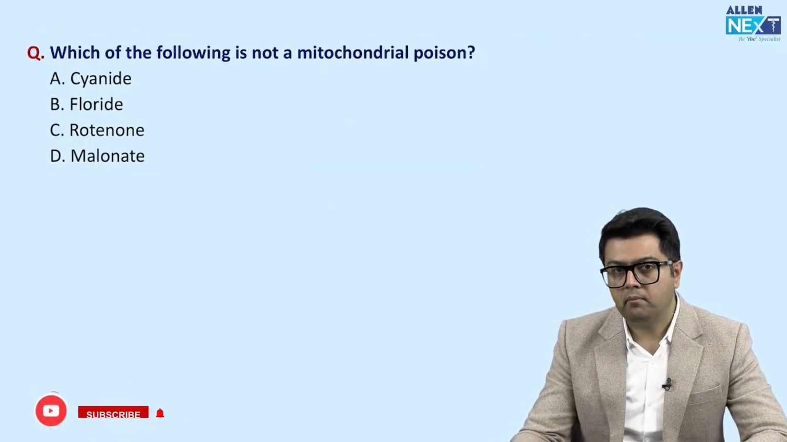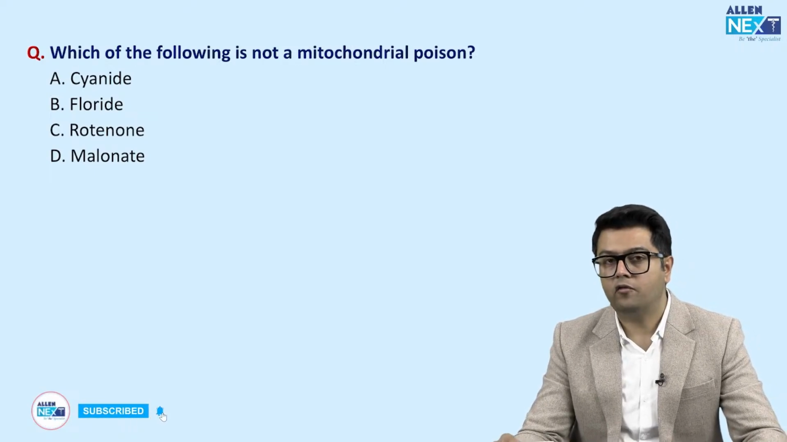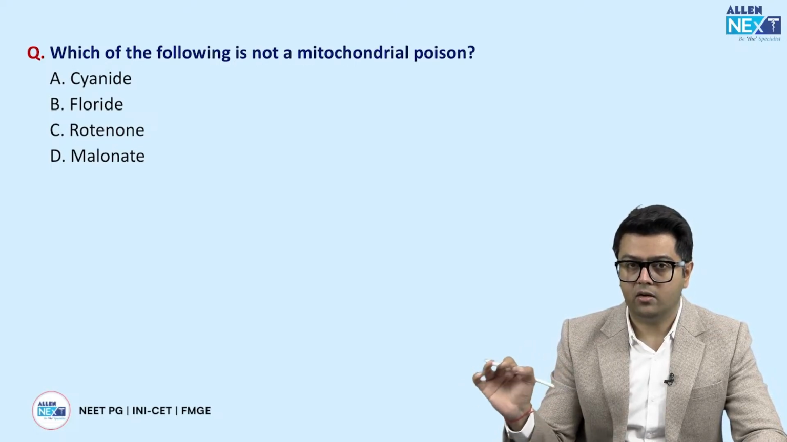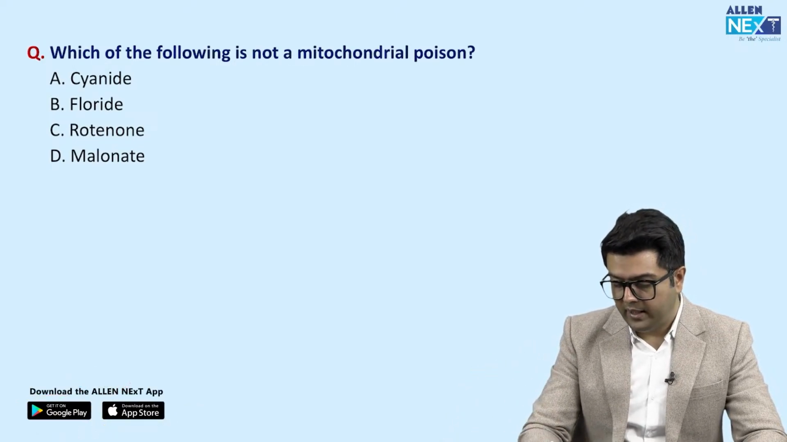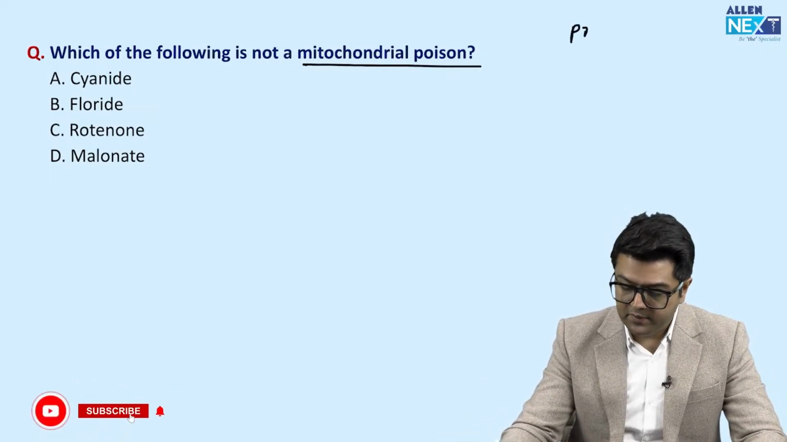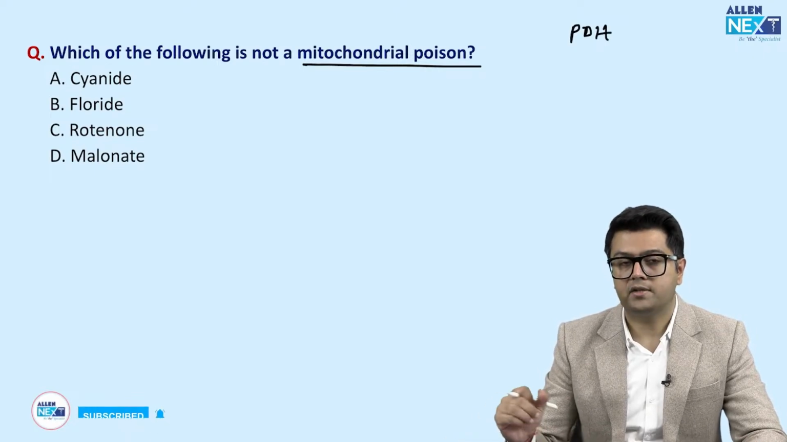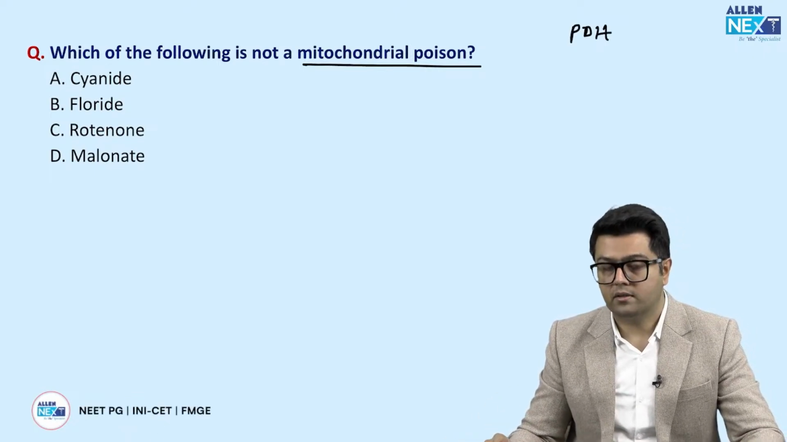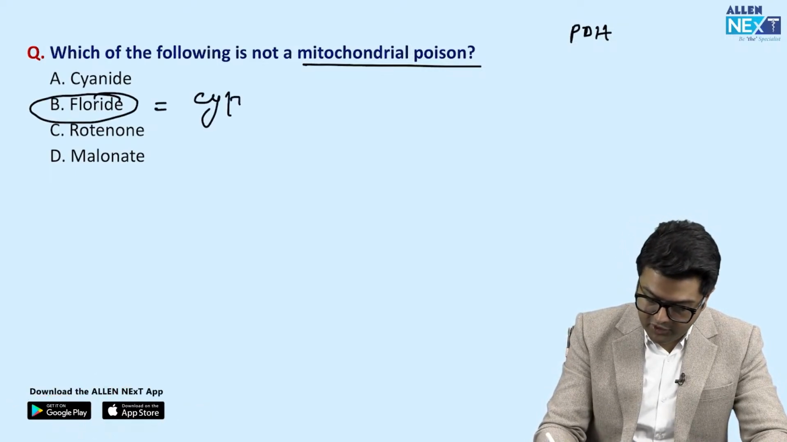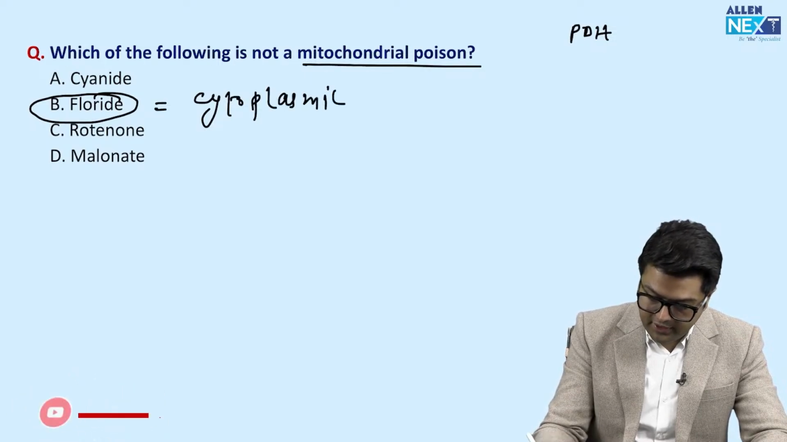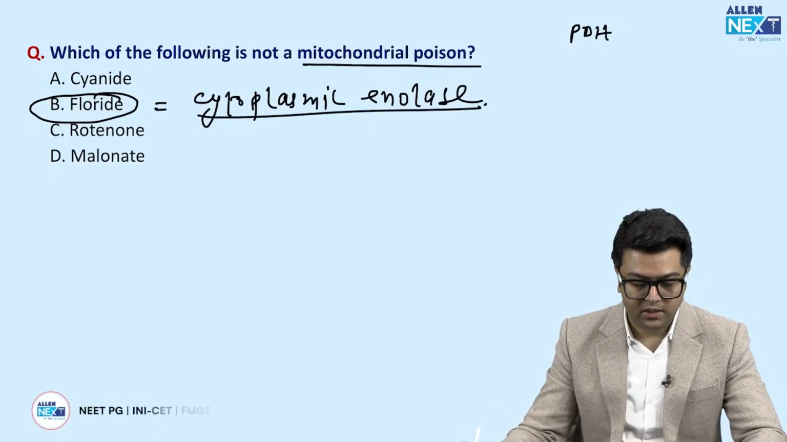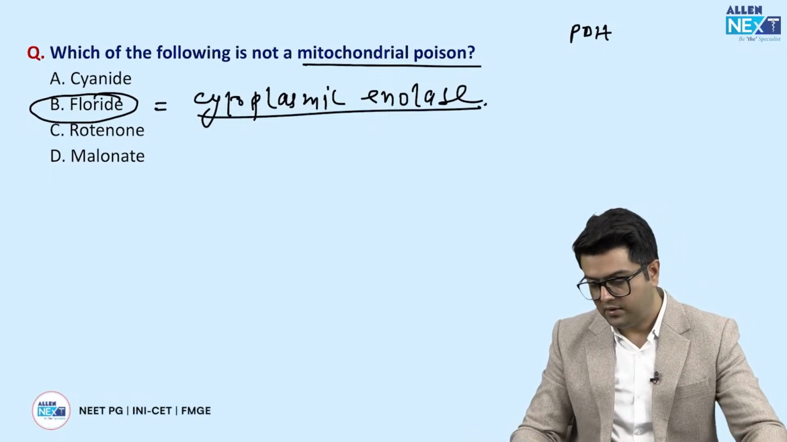Which of the following is not a mitochondrial poison? See guys, instead of writing this question in the form of which of the following is an inhibitor of the ETC chain or electron transport chain, I have mentioned mitochondrial poison. So that is one and the same thing. Even if something inhibits PDH like arsenic, that is also a mitochondrial poison. So which of the following is not? So guys, fluoride is the answer, because fluoride inhibits the enzyme which is present in the cytoplasm, enolase, right? Cytoplasmic enolase. So that is your answer.